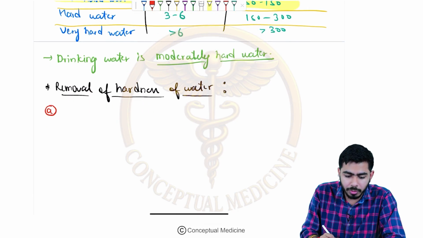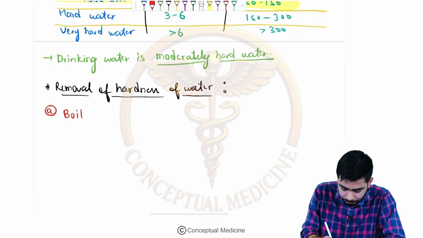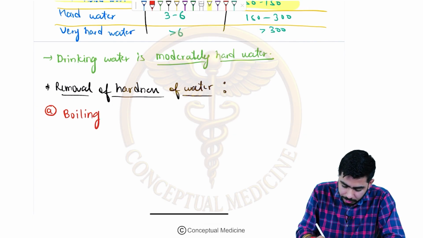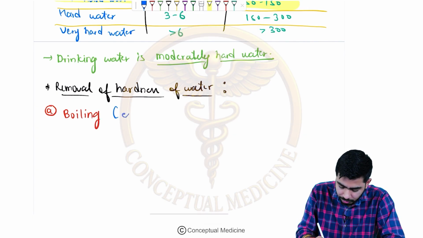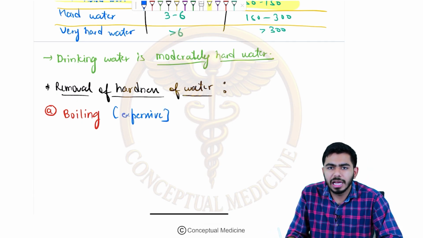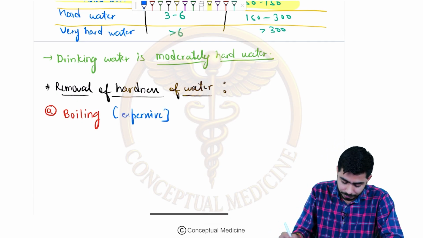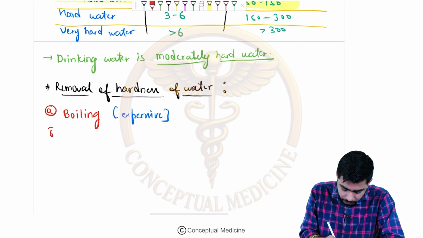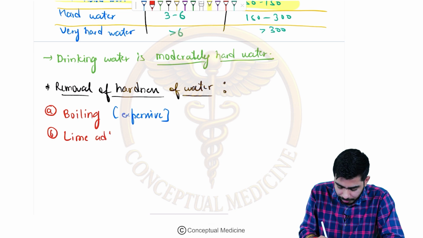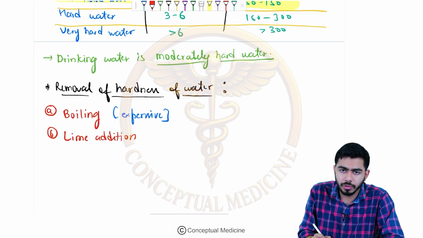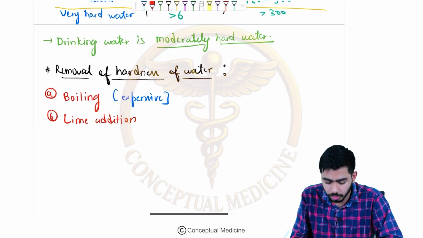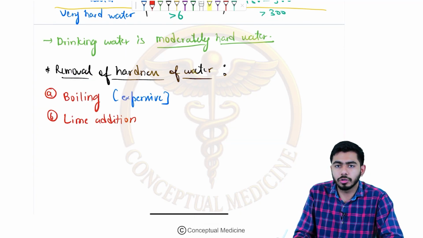One option is that you might go for the boiling method, right? But the boiling method is an expensive method, because you will be needing a lot of LPG gas to boil the water, right? Then the next method which we shall use over here is the addition of lime. Why I'm telling this? Because they will be asking you which of the following methods can be used for the softening of the water or cannot be used.